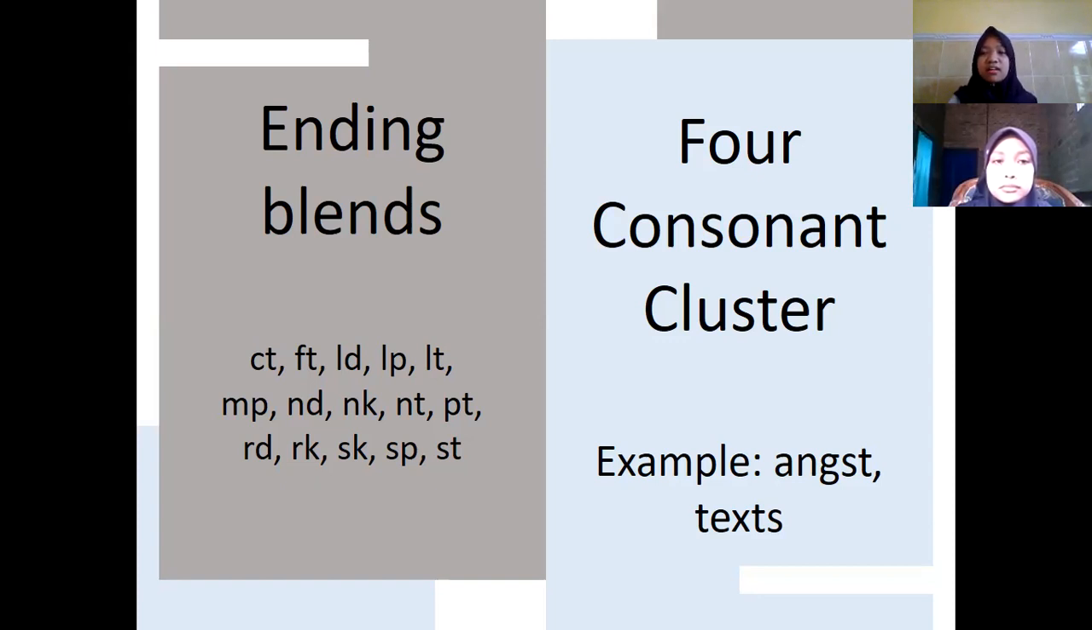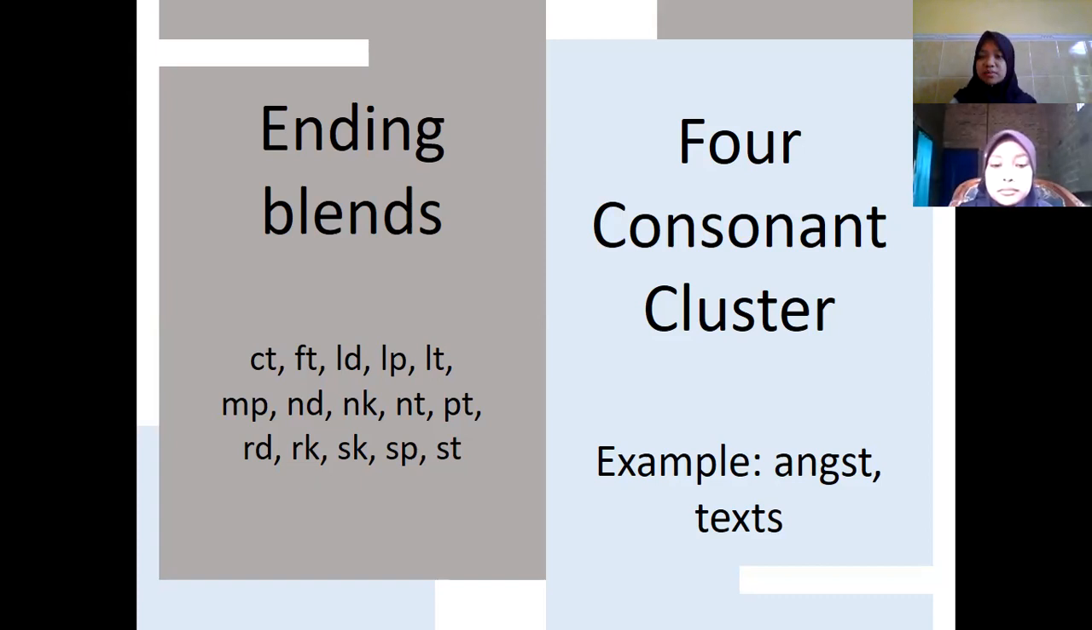The second is four-consonant clusters. Well, maybe some of us are curious: is there any word that consists of four consonant sounds? Well, the truth is there are words that consist of four consonants in a cluster. Examples are the word angst, which ends with a four-consonant cluster, NGST, and also the word text, which ends with a four-consonant cluster.